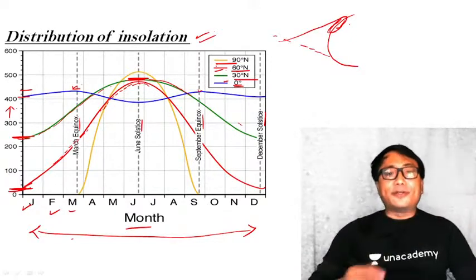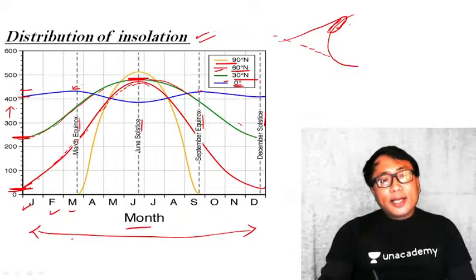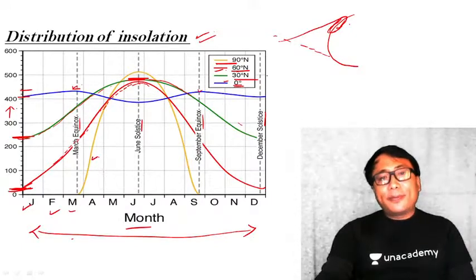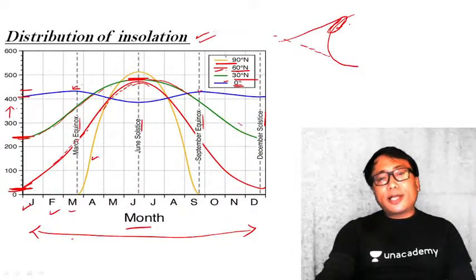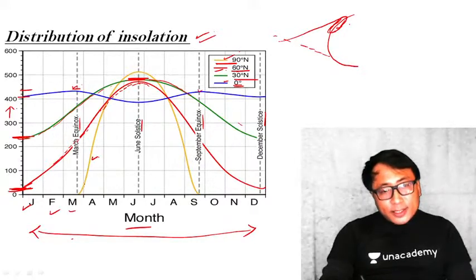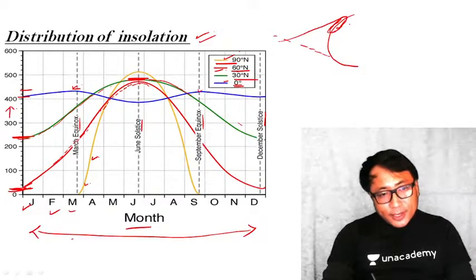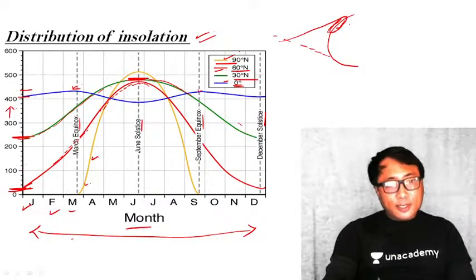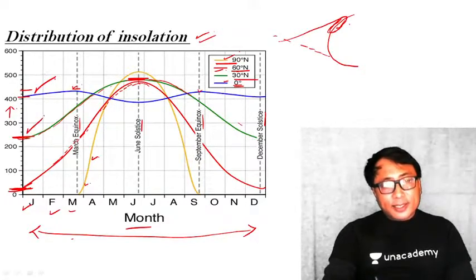What is the behavior? You see here, this yellow line represents intensity of sun insolation right at the north pole. Why is this yellow line not starting from somewhere here? See, the other lines, like the equator, started from here, 30 degrees started from here, 60 degrees started from here.